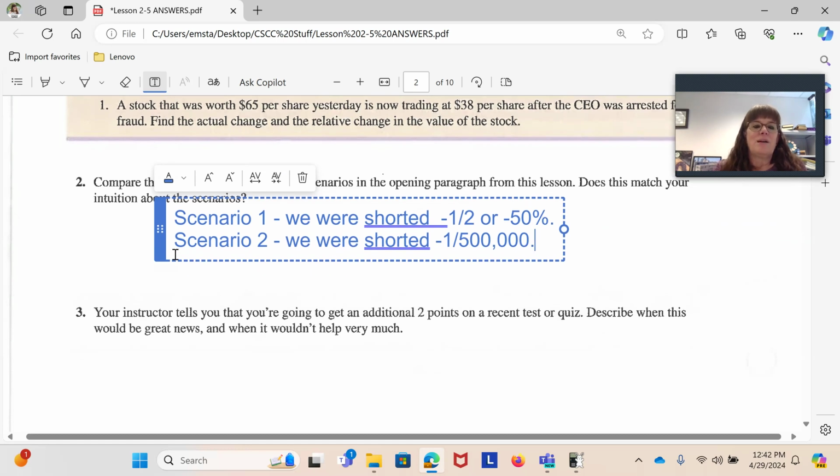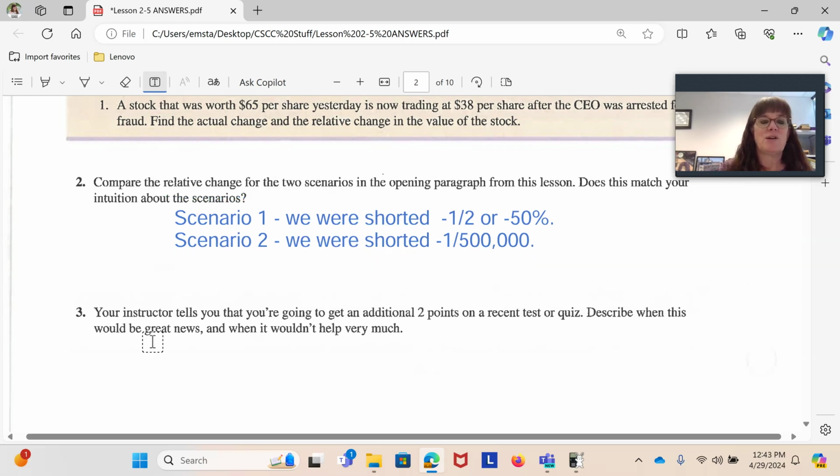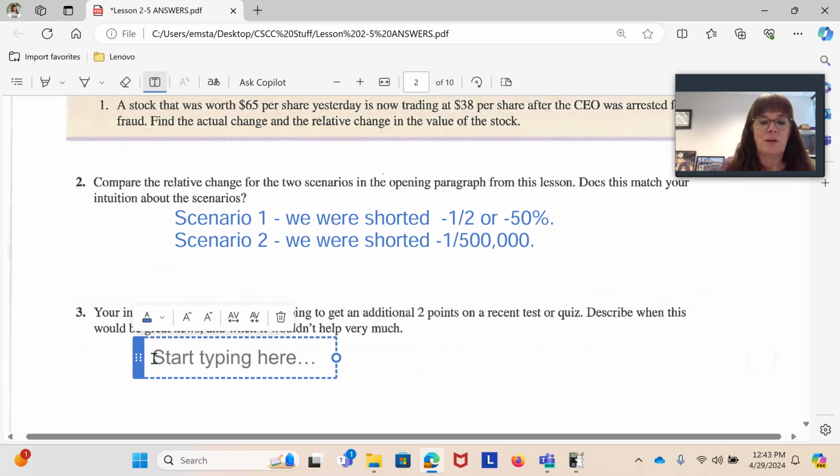In number 3, our instructor tells us that we're going to get an additional 2 points on either a quiz or a test. Which would you want it on? Which would it have better value, and where would it not help as much? So let's kind of talk about the situation here. Our quizzes in here are worth 15 points. So adding 2 points to 15 would be significant.